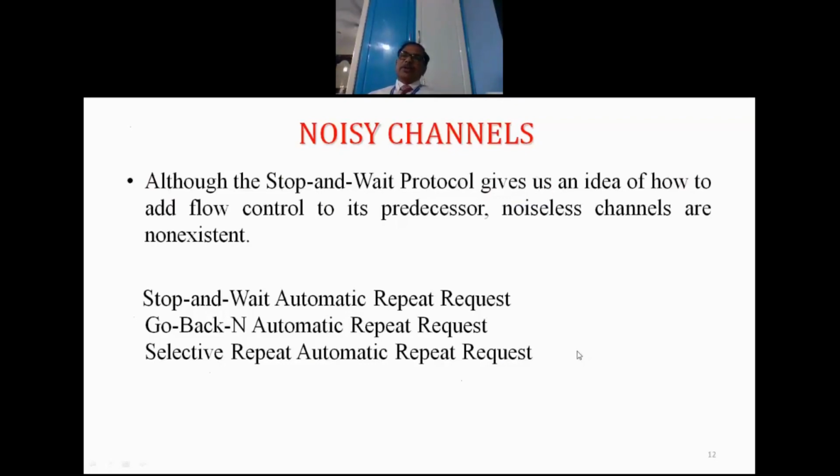That means up to that frame all are okay. Suppose by the time 5 is received, already up to 12 has been received, and 5 is received a second time. If 5 is okay, then the receiver will send the positive acknowledgement for 12. That means now 5 is also okay, and up to 12 are okay. That is how the selective repeat case is used. Anyway, we are going to discuss all these in detail.